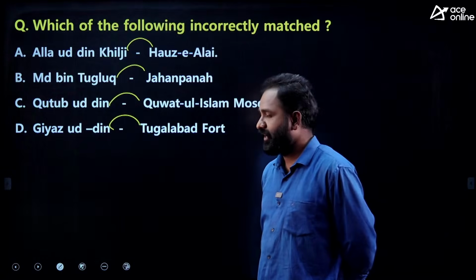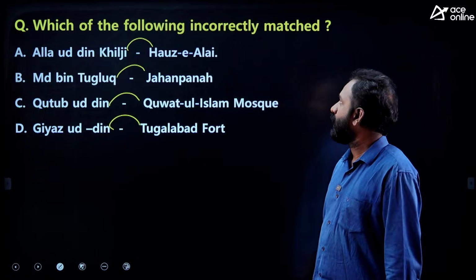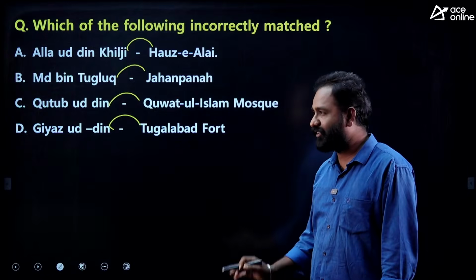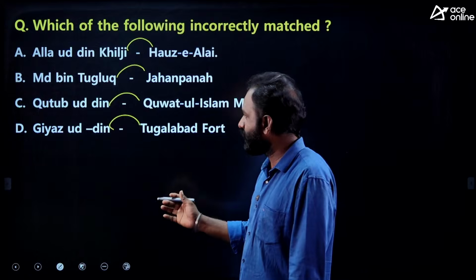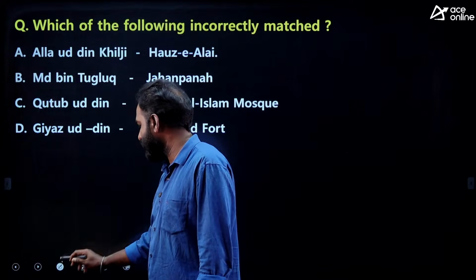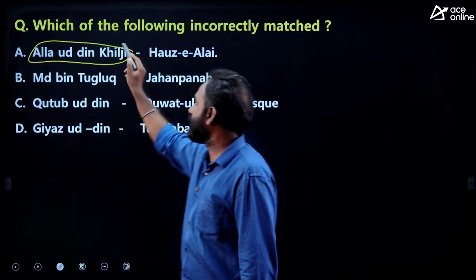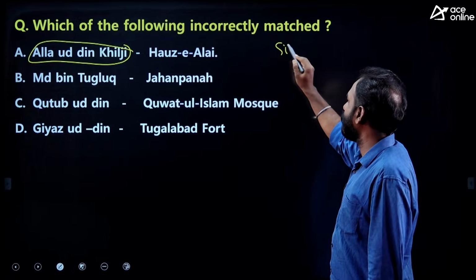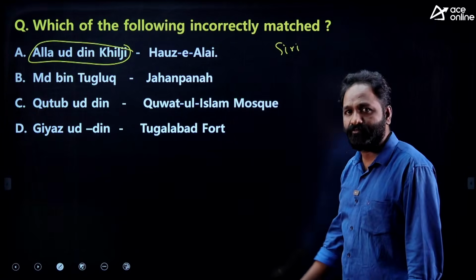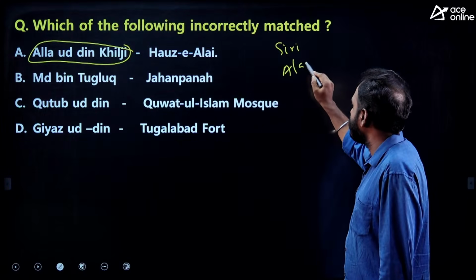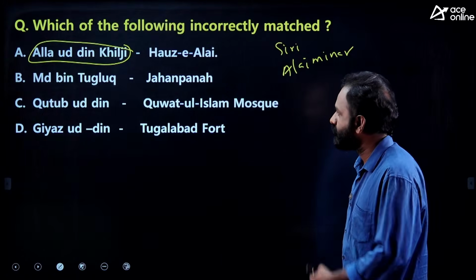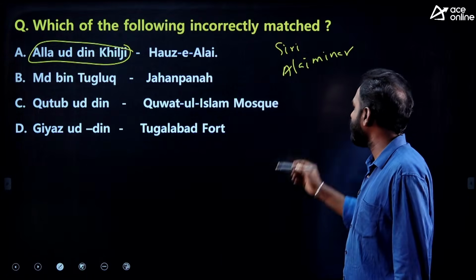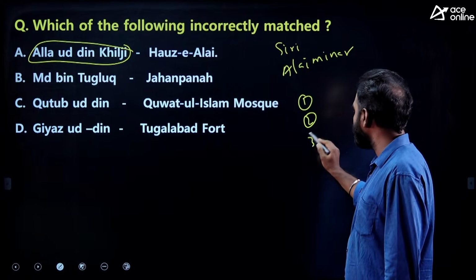Okay, I'll tell you a surprise. Everything is correct actually. Alauddin Khilji, Muhammad bin Tughlaq, Qutbuddin Aibak and Ghiyasuddin Tughlaq, everything is the right answer. Come to Alauddin Khilji: Siri Fort by Alauddin Khilji, Alai Minar by Alauddin Khilji. Muhammad bin Tughlaq, Jahanpanah. And Qutbuddin Aibak, come to Qutbuddin Aibak. What was constructed by Qutbuddin Aibak?